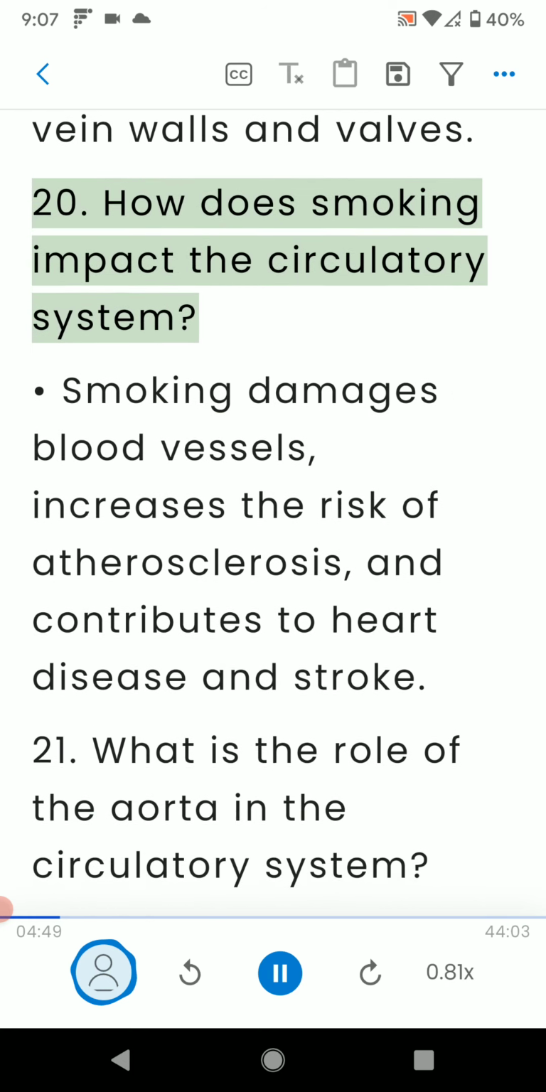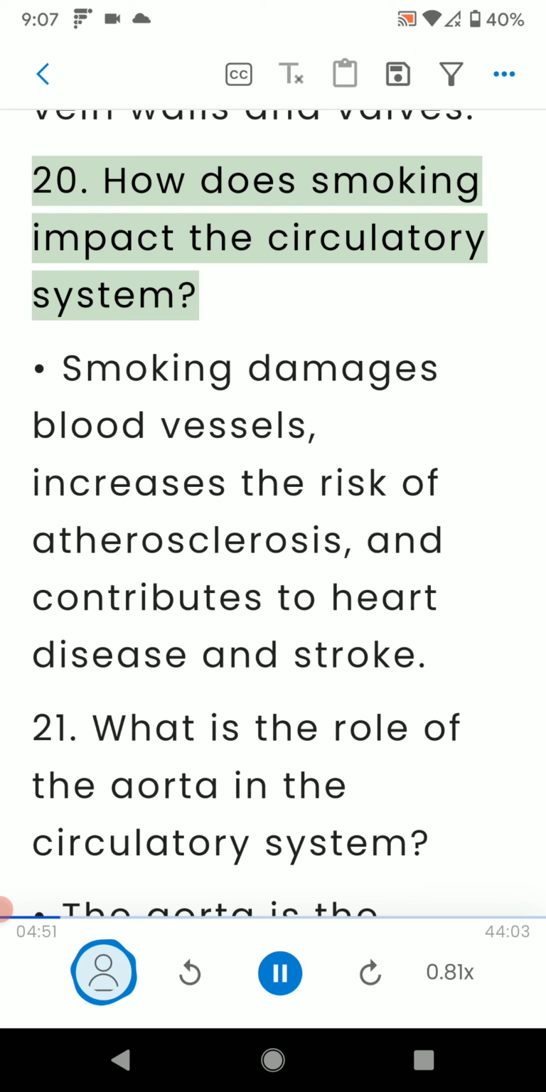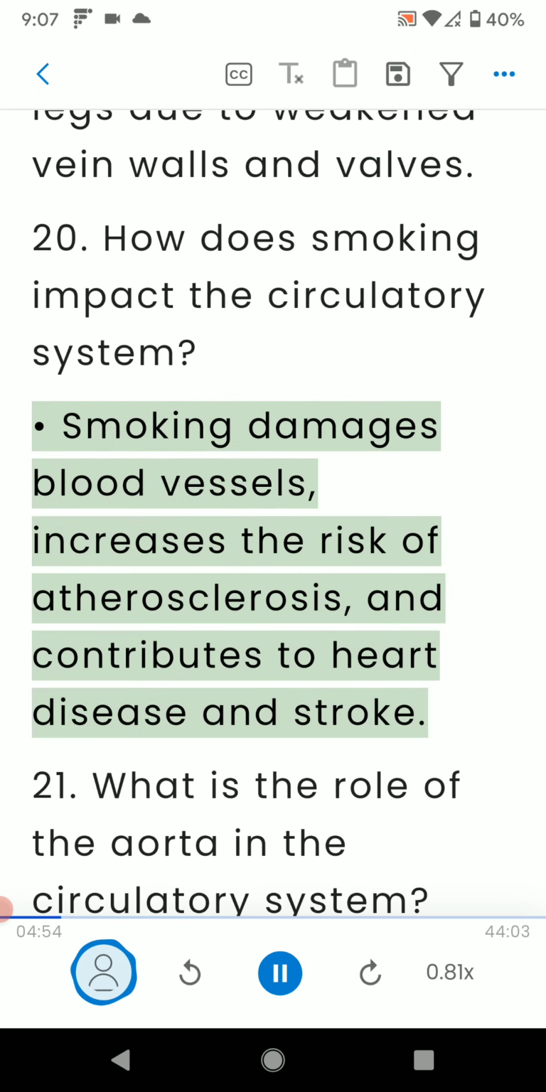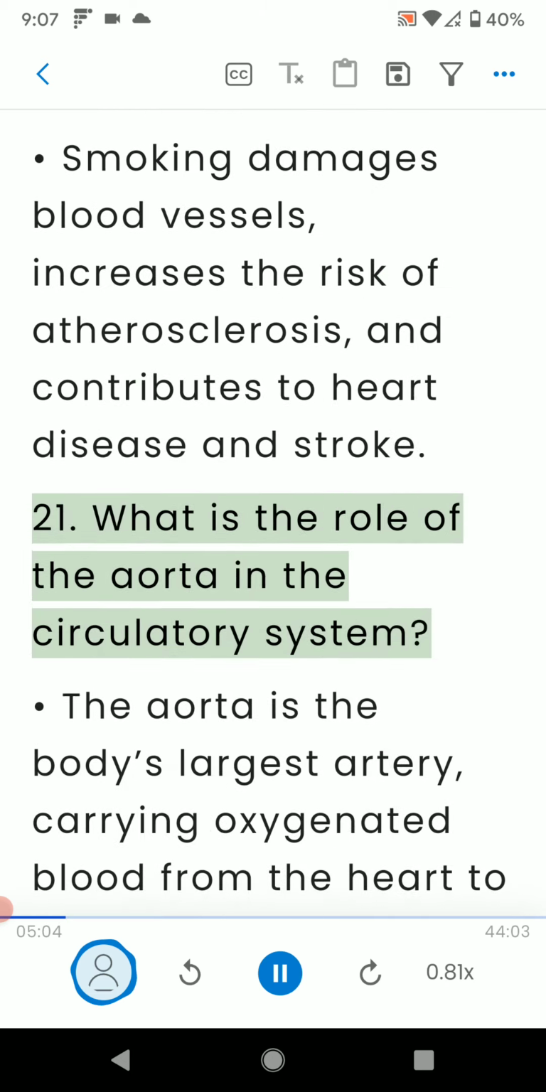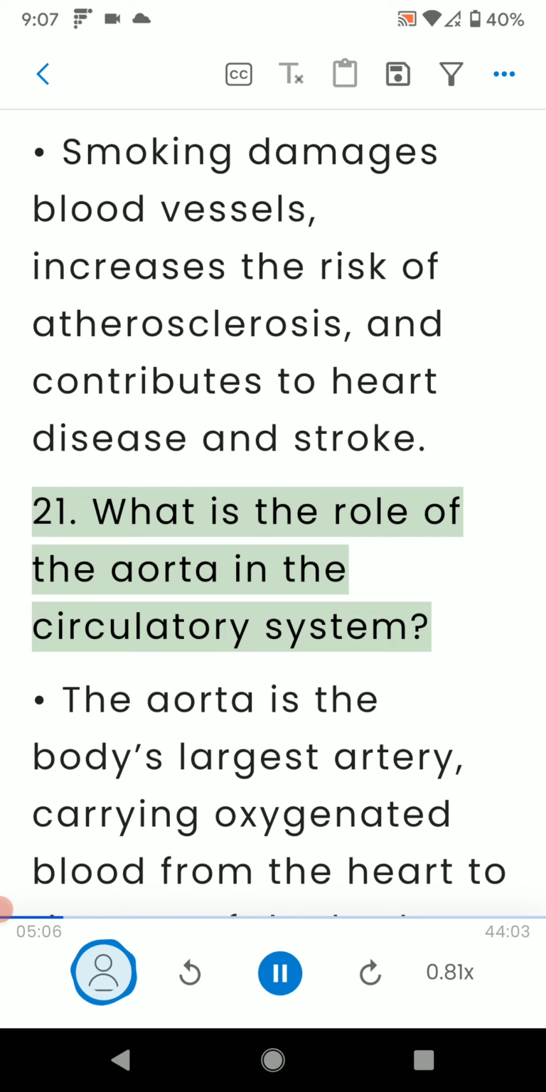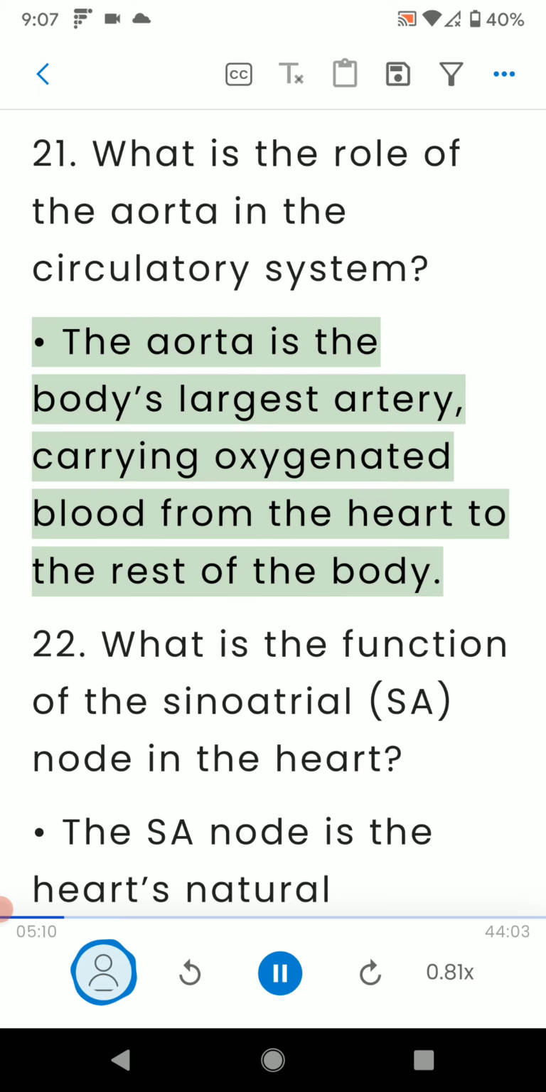20. How does smoking impact the circulatory system? Smoking damages blood vessels, increases the risk of atherosclerosis, and contributes to heart disease and stroke. 21. What is the role of the aorta in the circulatory system? The aorta is the body's largest artery, carrying oxygenated blood from the heart to the rest of the body.